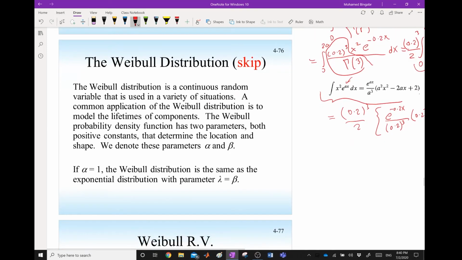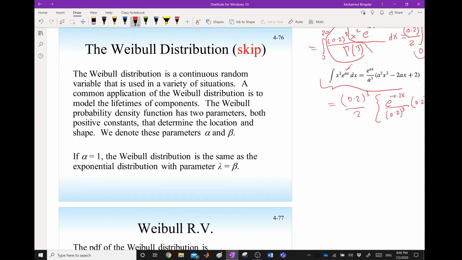Now, the Weibull distribution, you can read about it in the textbook, but it's a very important distribution because it models the lifetimes of a component. So now X, the random variable, is how long these components, transistors or memory or light bulbs, will last, 1,000 hours or 3 years or 4 years.